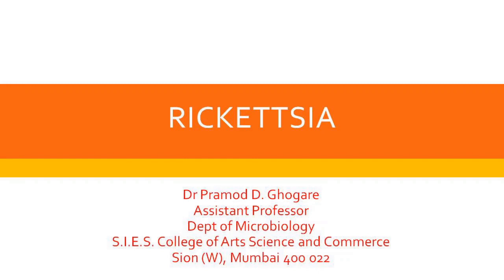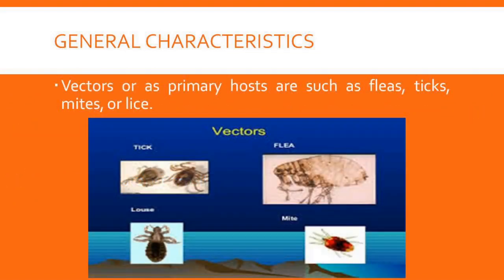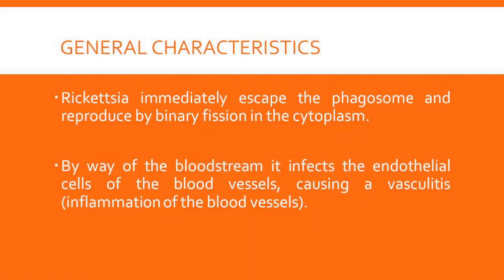Hello friends, in this video I am going to talk about a pathogenic bacteria, Rickettsia. Rickettsia are gram-negative pleomorphic bacteria. They are obligatory parasites. They have two hosts. Primary hosts are arthropod vectors such as fleas, ticks, mites or lice. Secondary host is human being.